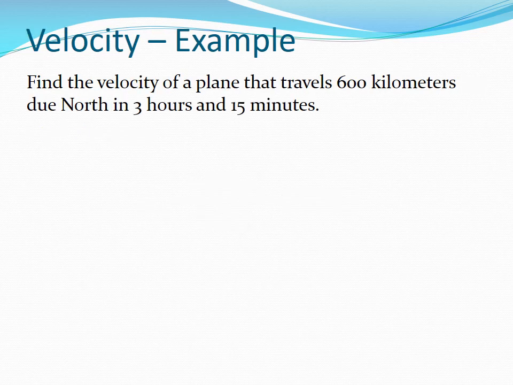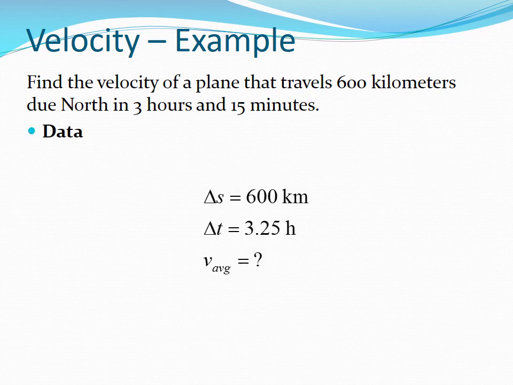Here's a velocity example. Find the velocity of a plane that travels 600 kilometers due north in 3 hours and 15 minutes. Keep in mind that the velocity includes direction, so a direction must be included in the answer. First step is to write down what we know. The displacement is 600 kilometers and the time is 3.25 hours. We are looking for the average velocity.